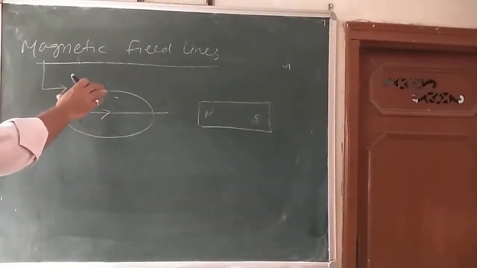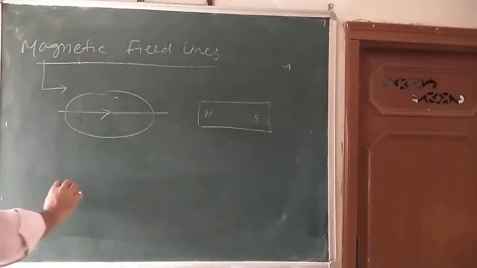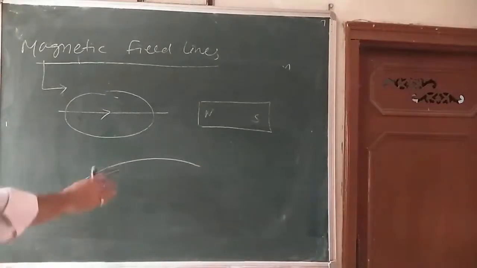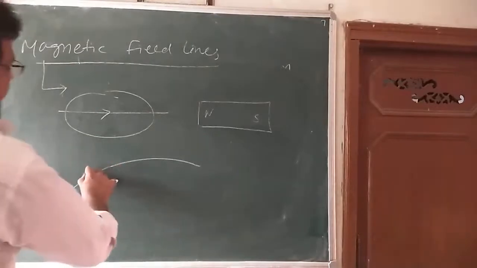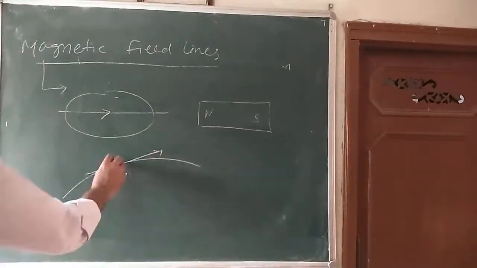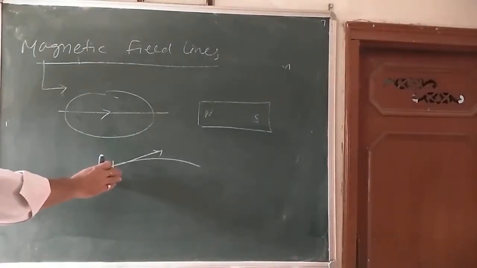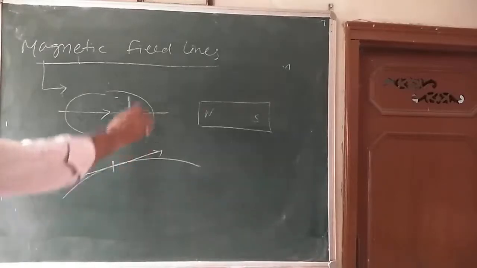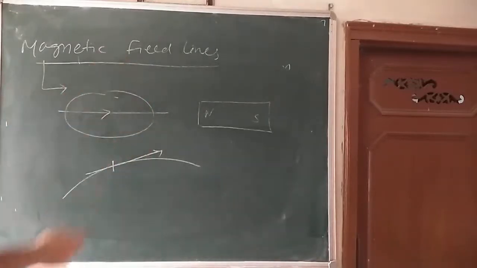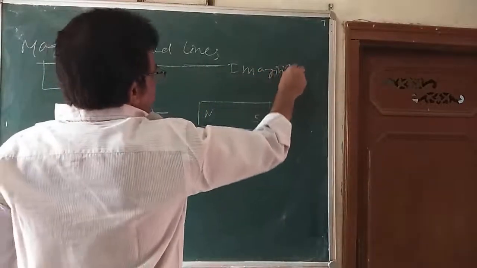So according to Faraday, a magnetic field line is an imaginary curve. Suppose it is something like this. If I draw a tangent to a magnetic field line, like this, here is a tangent. That tangent will give us the direction of the magnetic field at that point. So overall, what I want to say is, magnetic field lines are an imaginary curve.